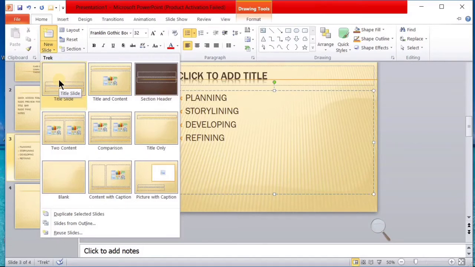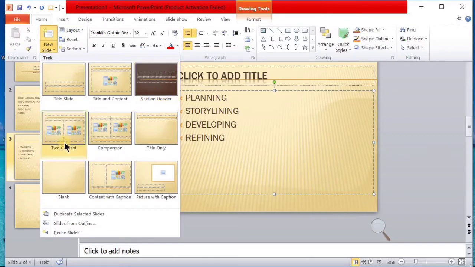If I want the heading to be shown, I will click Title Slide and write the heading. If I want a title and a content, as in the current page, I will click the Title and Content layout. Next I have a Section Header. If I want something to be defined, if part 1 and part 2 are there in my presentation, then I will click the Section Header.